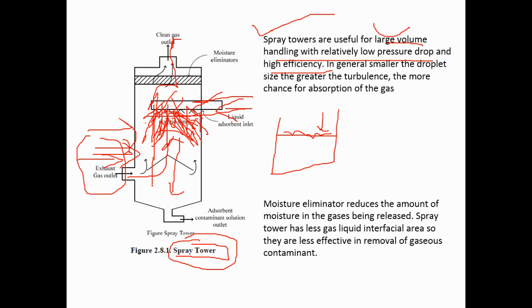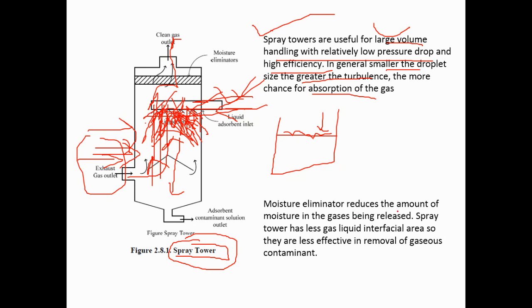The gases already have the tendency to move upwards, so you do not require any pressure for upward movement. The liquid is sprayed as a jet spray, giving higher capacity to absorb gas molecules. In general, the smaller the droplet size, the greater the turbulence and the chance of absorption, as I have said already. The smaller the liquid spray, the higher the chance of absorption of the gases.